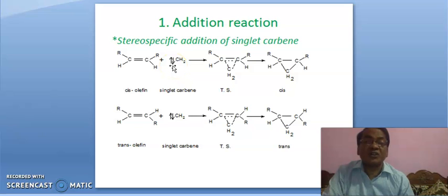It also possesses an electron with clockwise spin and an electron with anti-clockwise spin. Then what will happen?